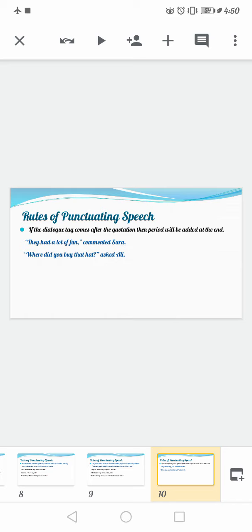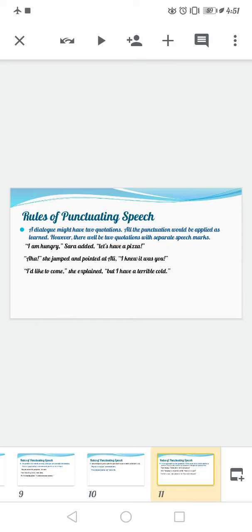Okay, then we have, if the dialogue tag comes after the quotation, then a period will be added at the end. Again, if your sentence inside the inverted commas is a statement and your dialogue tag is coming after the quotation, it will end with a full stop. You cannot end your dialogue tag with a question mark or an exclamation mark. That is not ideal and that is grammatically incorrect.